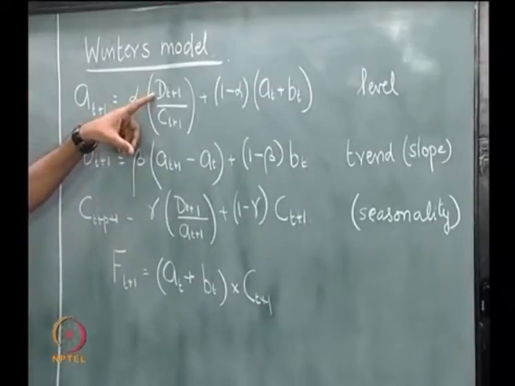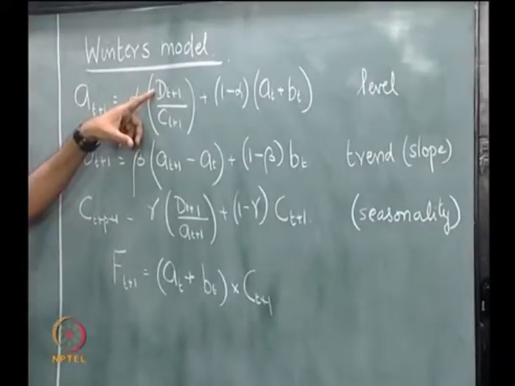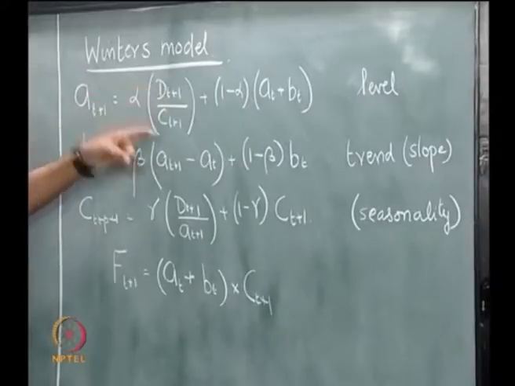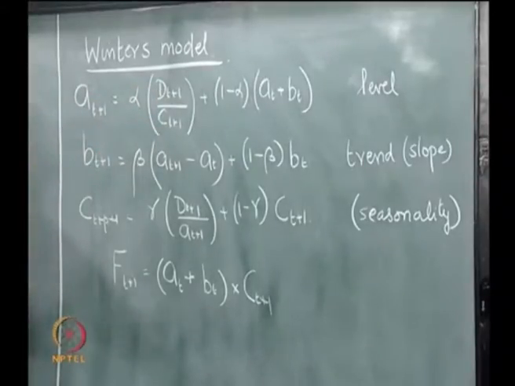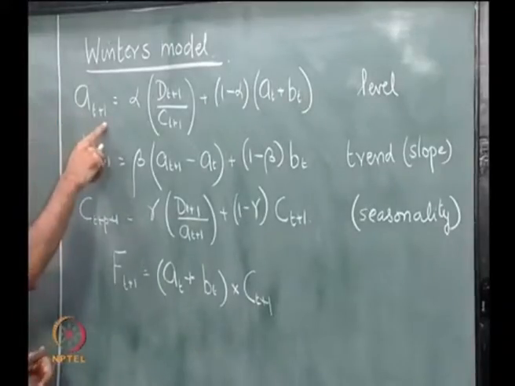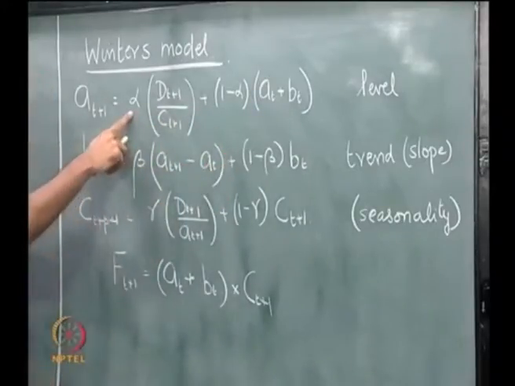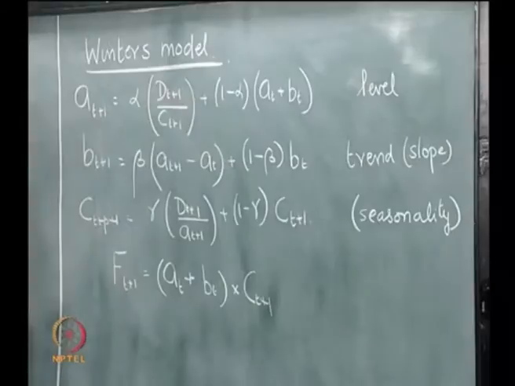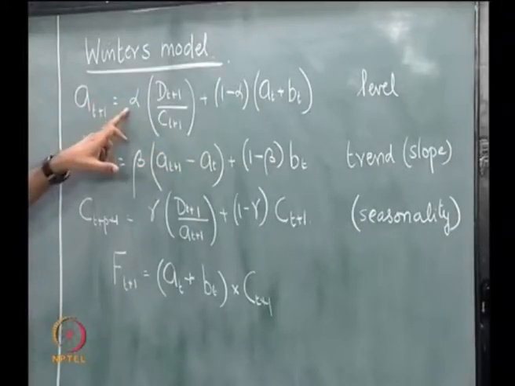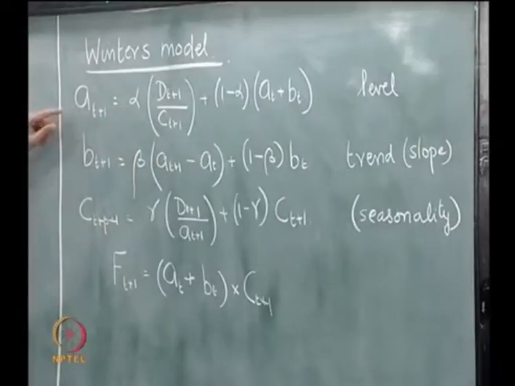Similarly, if there is a demand d(t+1) in that period and there is an associated seasonality of c(t+1), so demand by seasonality would also give the level value at that period. Therefore, the actual level value of t plus 1 is a weighted average of this term and this term, where this is multiplied by alpha and this is multiplied by 1 minus alpha. So, if you are in period t and then we want to find out the level for period t plus 1, one can use this particular formula to get the level at period t plus 1.